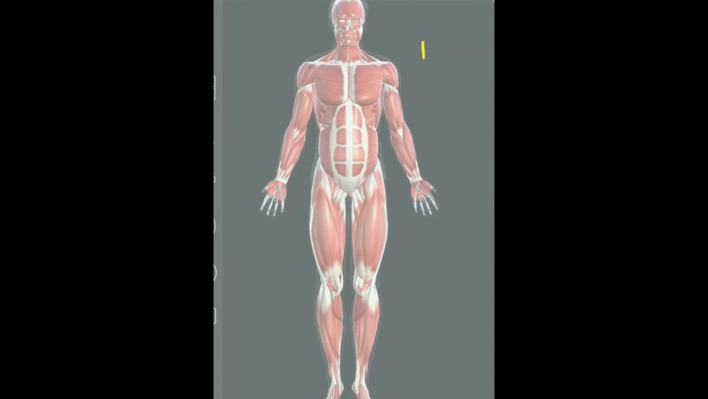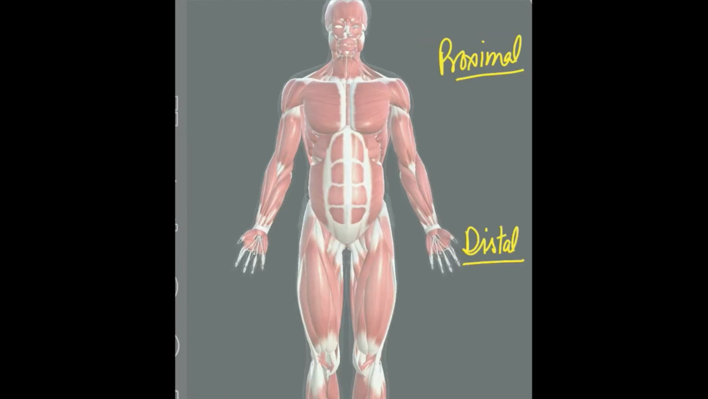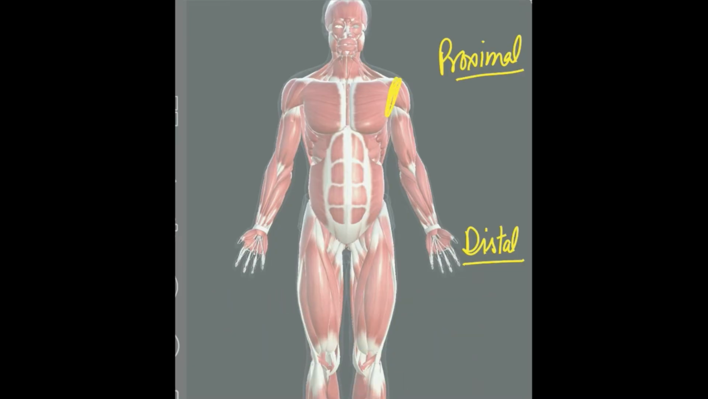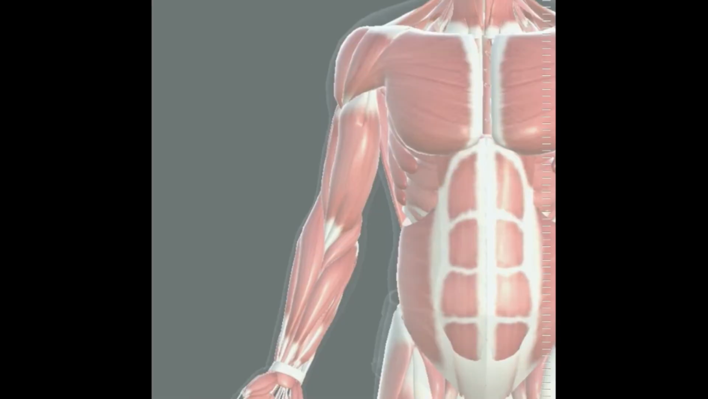Now I'll talk about the proximal and the distal terms. Proximal and distal doesn't follow the anatomical position. It can be described in any position. Always remember, it just follows one rule: where is the origin of the structure. If this is upper limb, this is the origin. Any structure close to the origin will be labeled as proximal, and any structure away from origin will be labeled as the distal structure. Again, these are the reference terms.